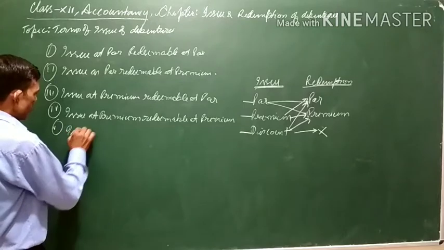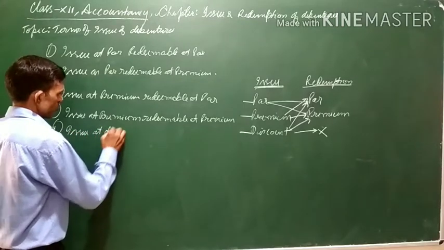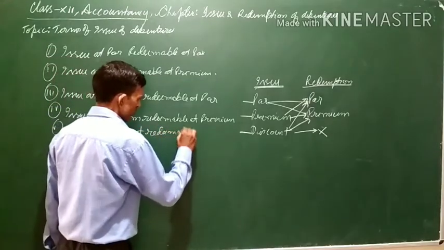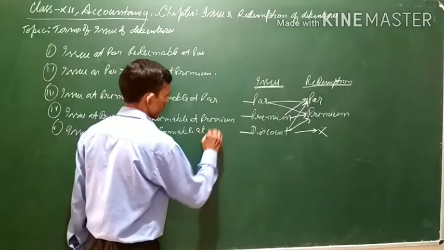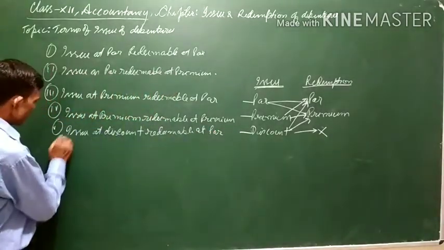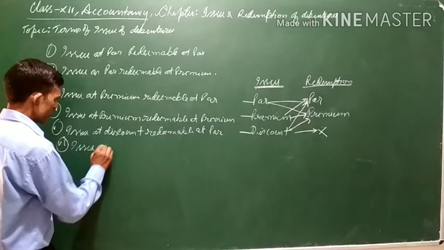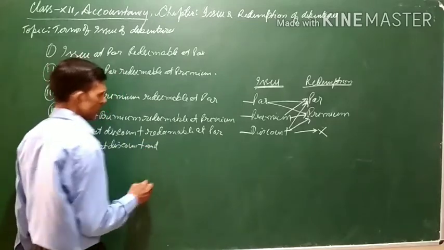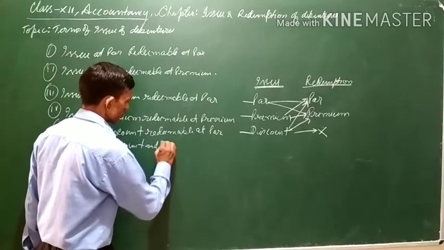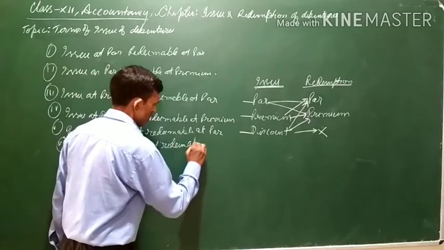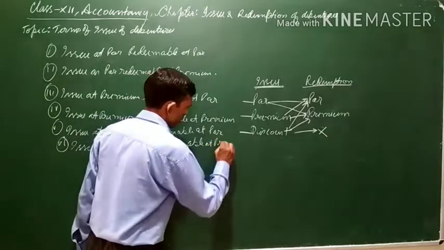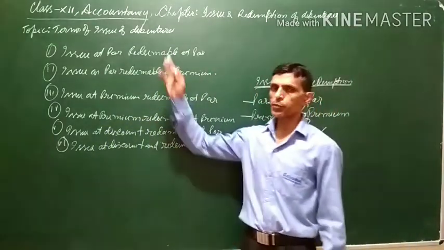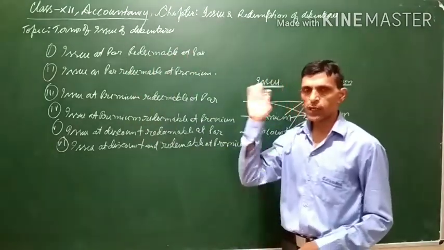Fifth, issue at discount, redeemable at par. And lastly, issue at discount and redeemable at premium. These are the 6 scenarios of how the debentures will be issued as well as redeemed.